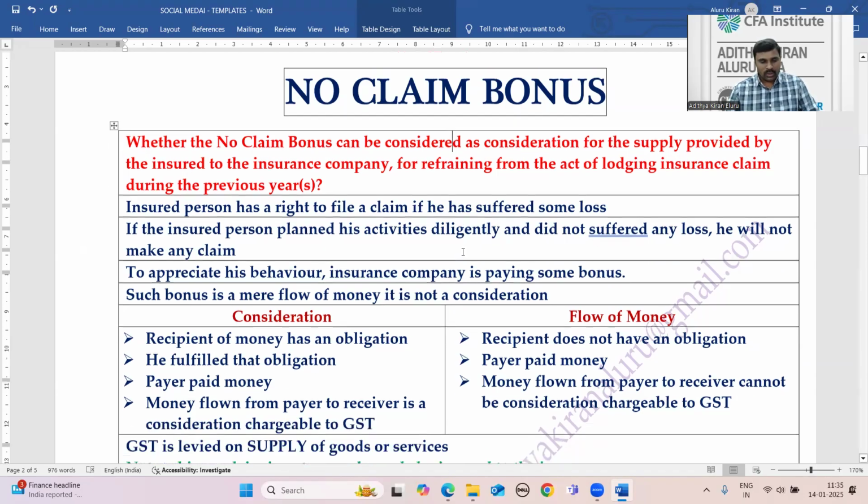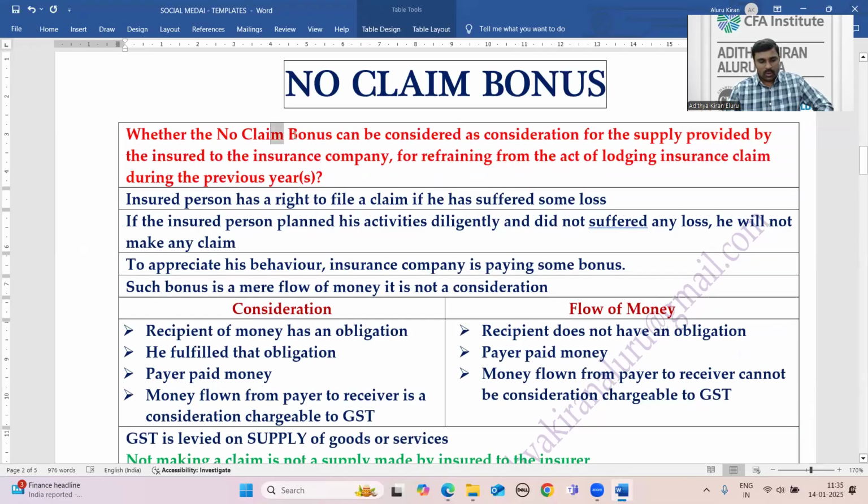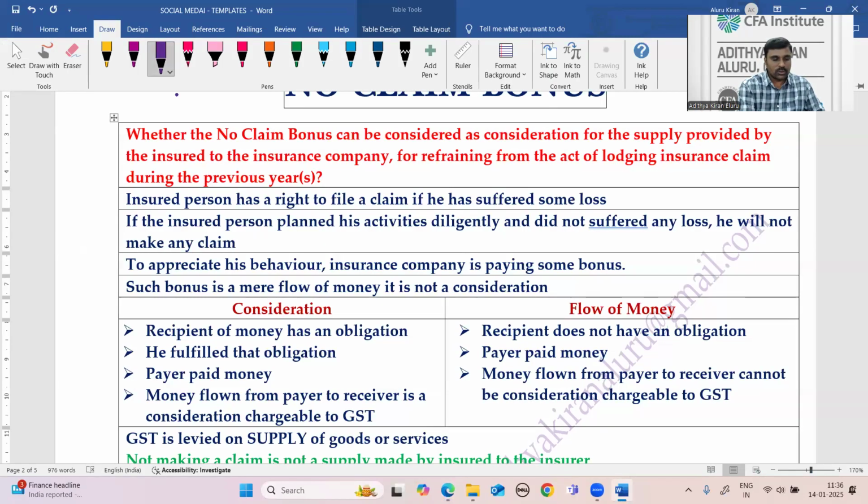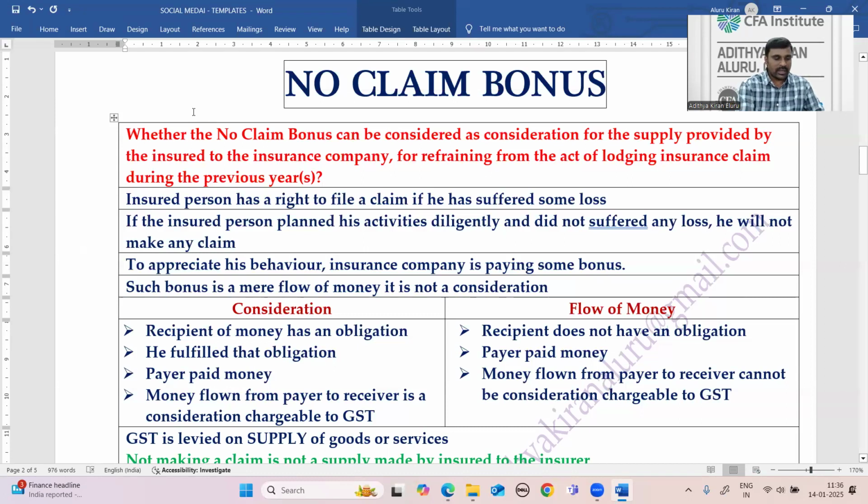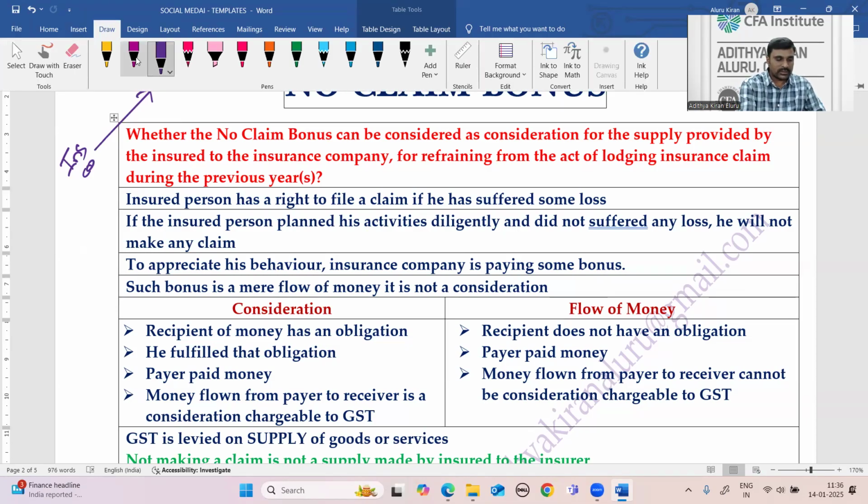So what is no claim bonus? Whether the no claim bonus can be considered as a consideration for the supply provided by the insured to the insurance company for refraining from the act of lodging an insurance claim. So who paid the no claim bonus to whom and why? The insurance company paid the no claim bonus to the policy holder, the insured.